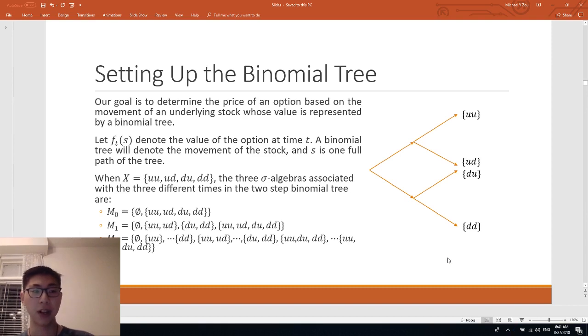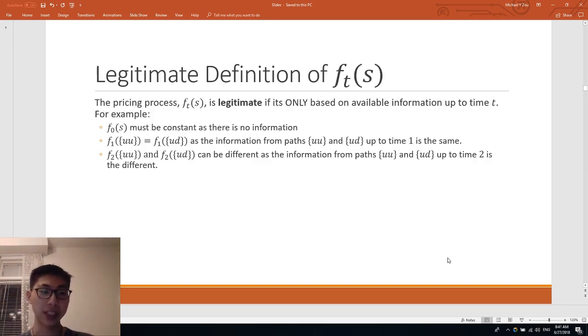In this example, X would be the fourth possible path, and we can define three separate sigma algebras, M0, M1, and M2. Each measurable space corresponds to their own set of measurable functions. We say that the pricing process FtS is legitimate if it is only based on the information up to time t. If two paths, omega 1 and omega 2, are the same from time 0 to 1, then Ft omega 1 must equal Ft omega 2.